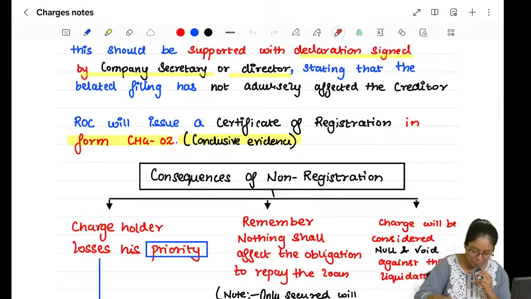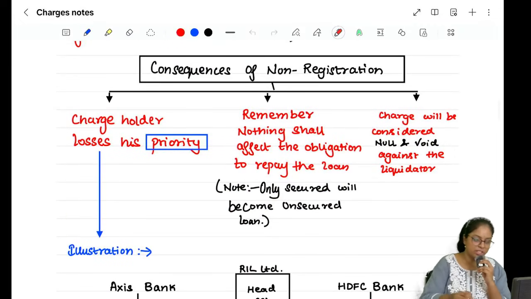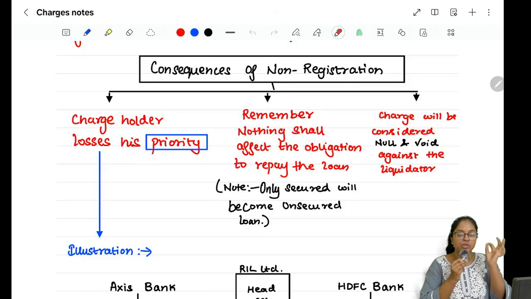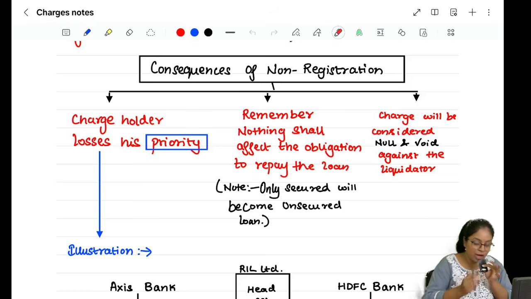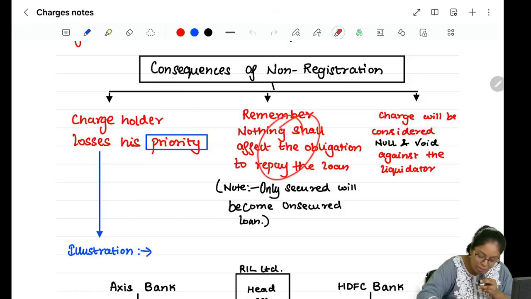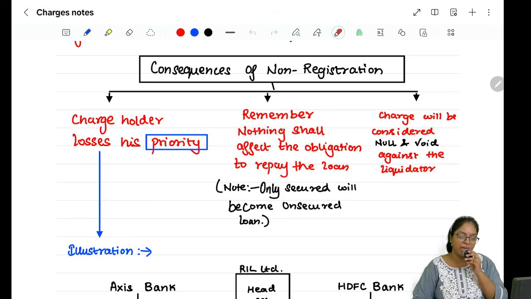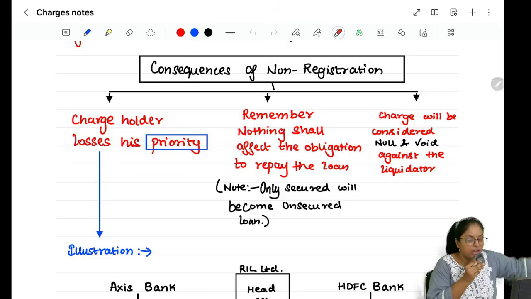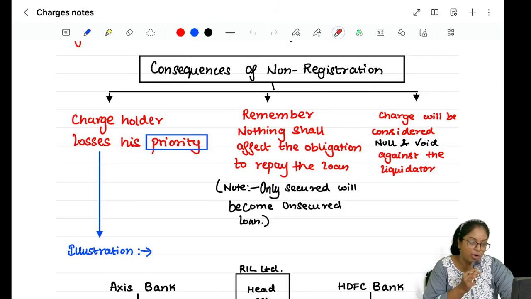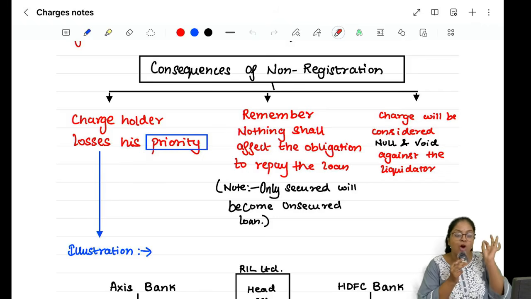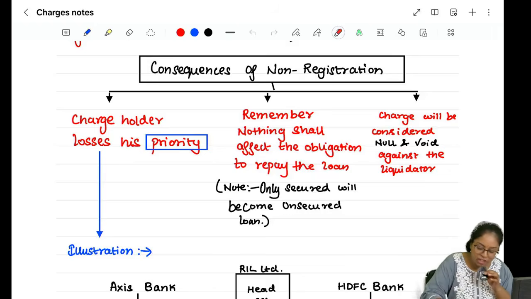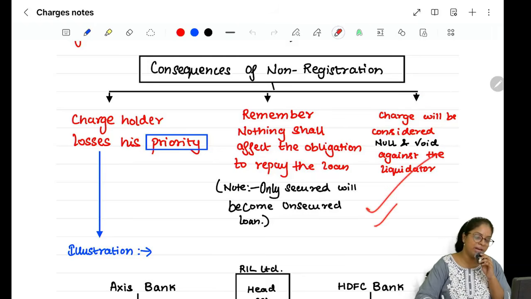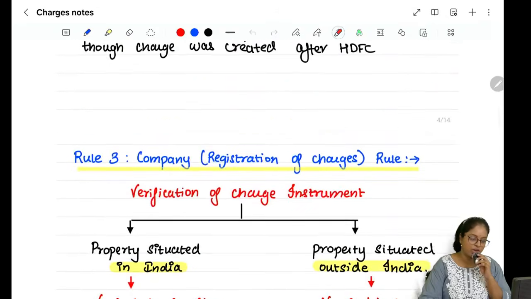Moving on to the next point, which is consequences of non-registration. The first consequence is you will lose your priority right. You no more remain a secured loan or a secured debenture, you become unsecured in nature. However, you must remember only your priority is lost, but the company still has to repay the loan obligation. Reliance cannot say that because I did not register the charge I will not repay the loan amount. No Reliance, you have to repay the loan amount. Only thing is that the secured will now become unsecured and any charge against the liquidator will remain null and void. So these are the consequences of non-registration.